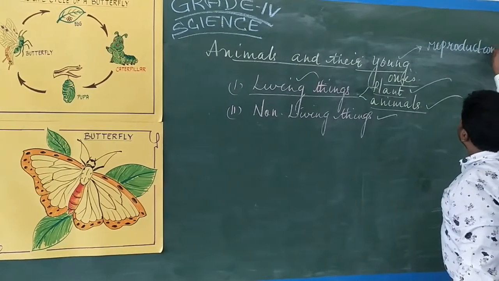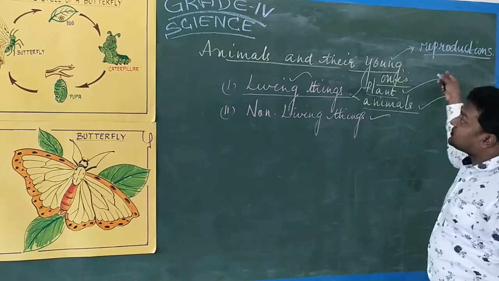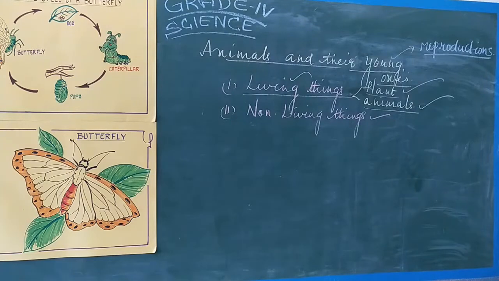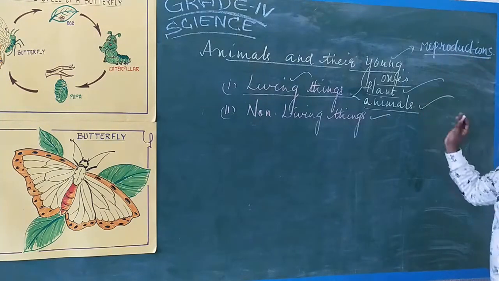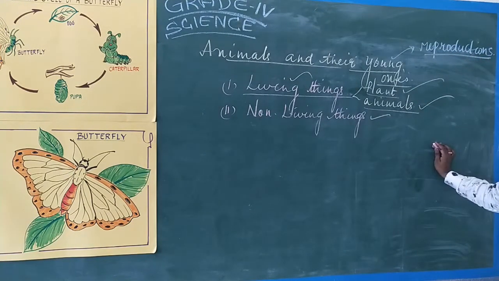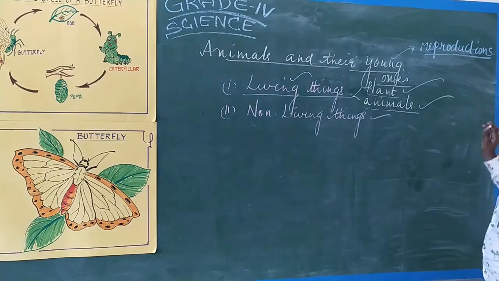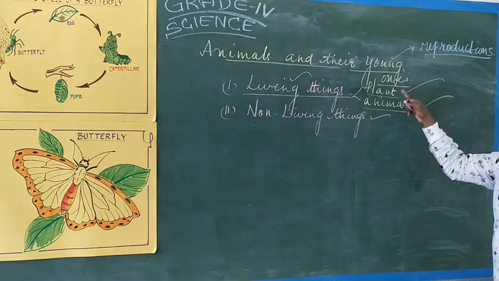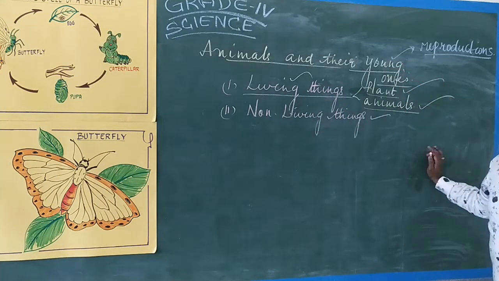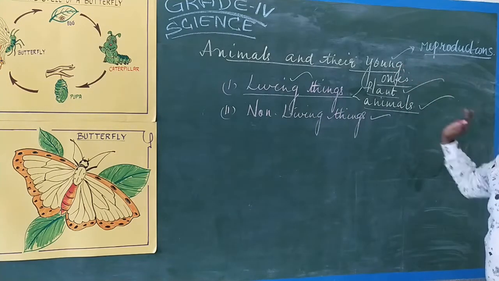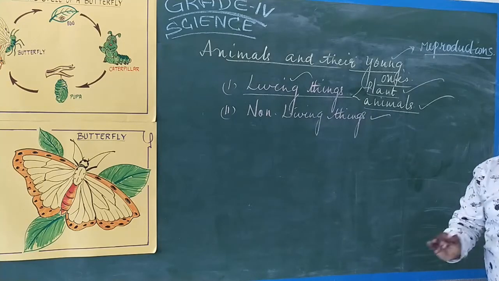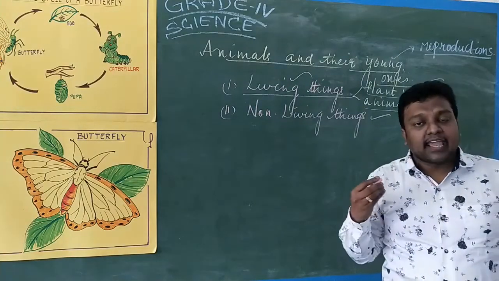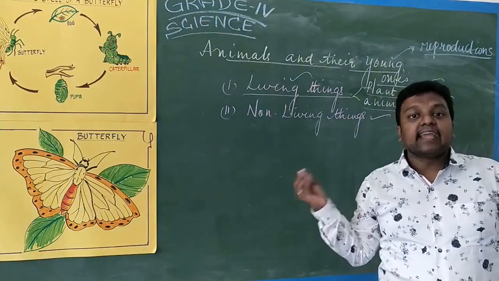So, therefore, the animals as well as the plants, which are called living organisms, give rise to their young ones. Isn't it? The young ones. Young ones means what? Either it may be an egg, or otherwise it can be the young ones that are not in an egg stage.